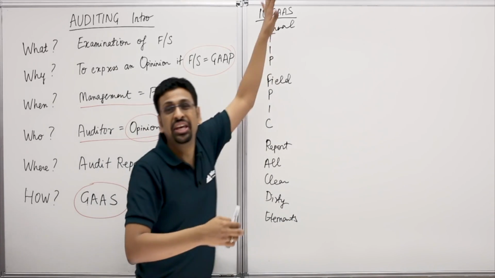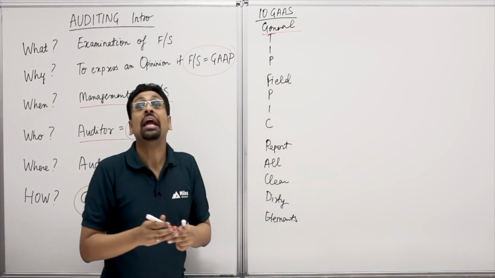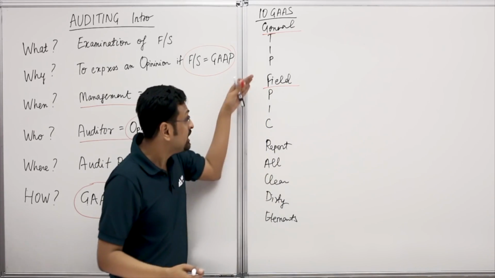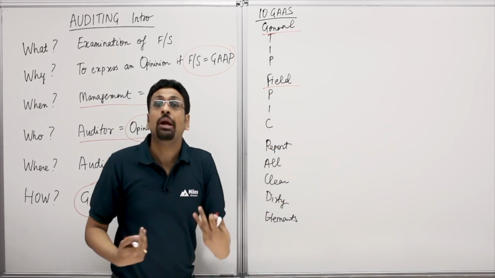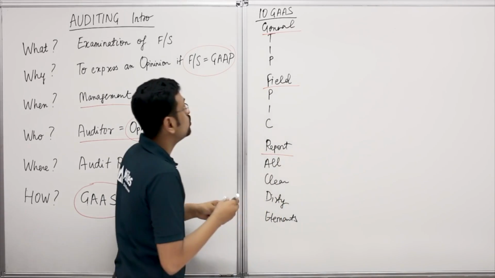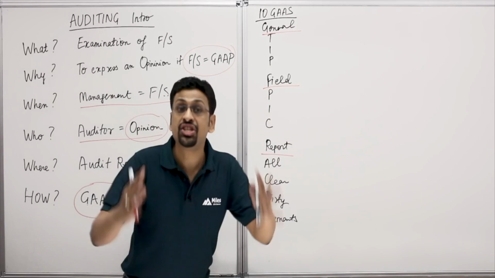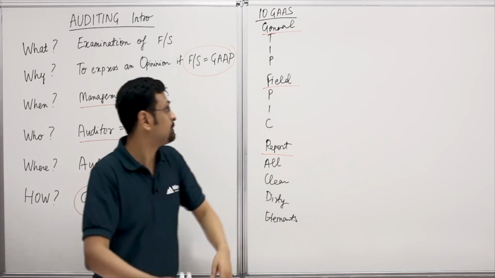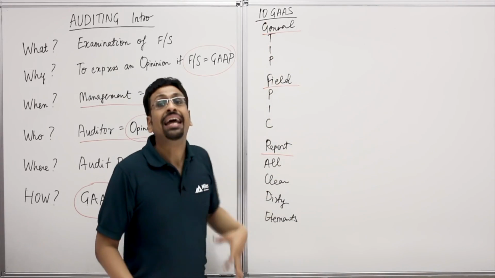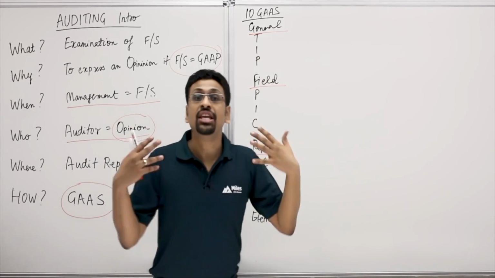So guys, here we have the 10 GAAS on the board. So we have 3 general standards, the general tip that you have from your instructor for you to go to the field, take a field pick, 3 field work standards, come back and report all clean and dirty elements. That's 4 reporting standards. So you have 3 general standards, 3 field work standards, and 4 reporting standards. In short, that's your 10 GAAS. Now, let's talk in more detail about each of these 10 generally accepted auditing standards. We will start with the 3 general standards, the general tip.